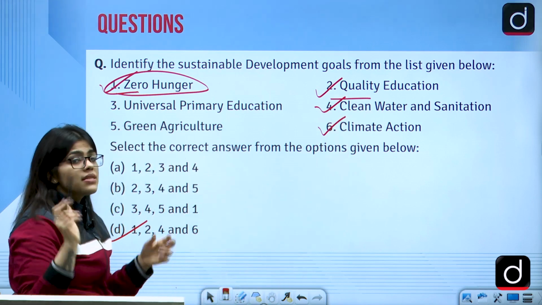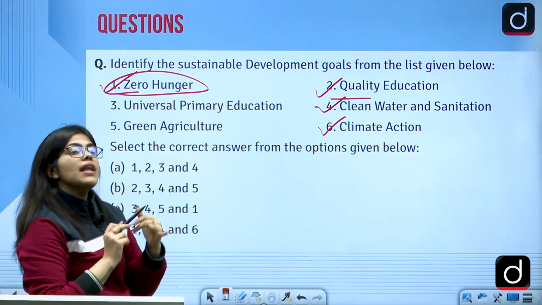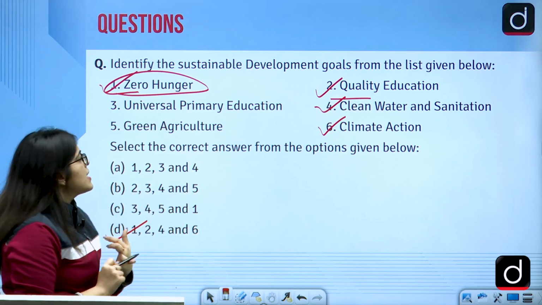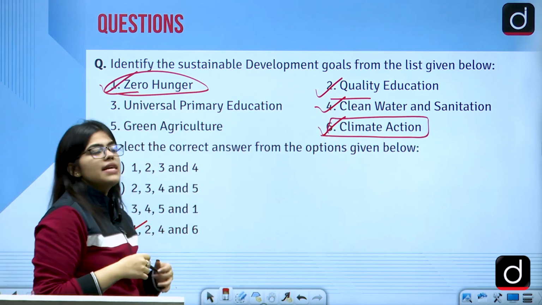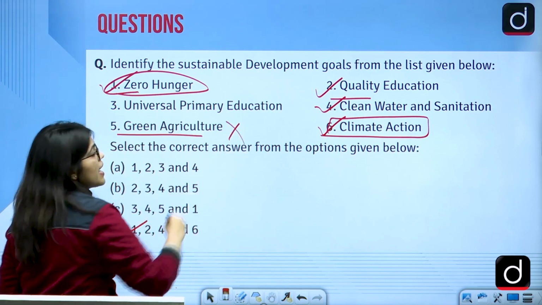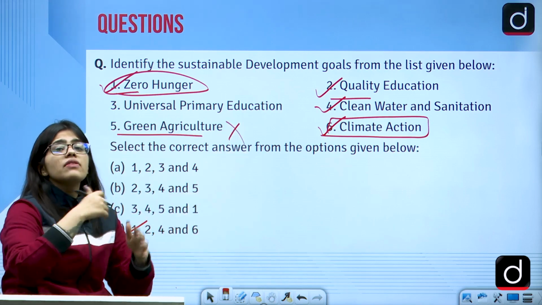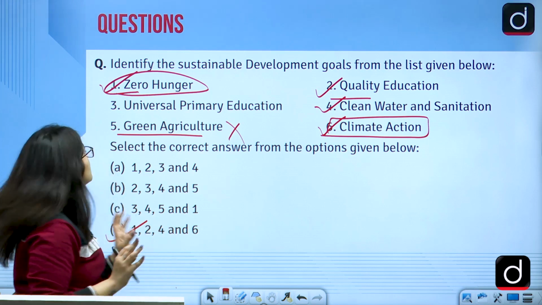Then we also discussed sanitation and clean water. That is also an SDG. And climate action is another SDG. We haven't discussed this till now. This will come in the later part, but that is an SDG. We never discussed green agriculture. We just said that we will increase the variety of seeds, but we are not discussing green agriculture here.